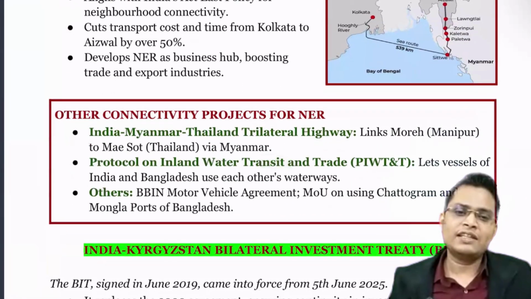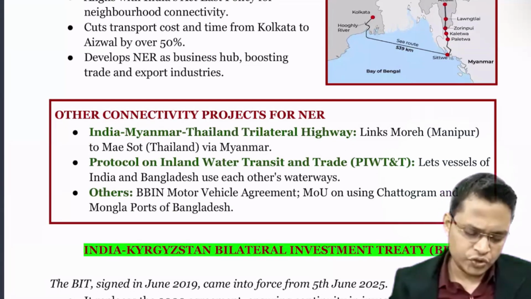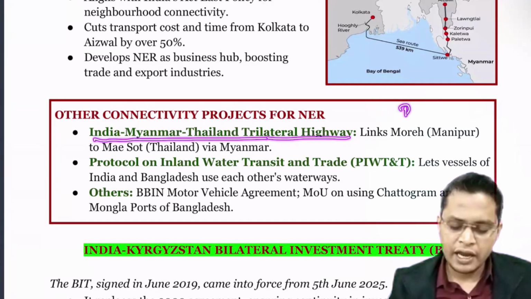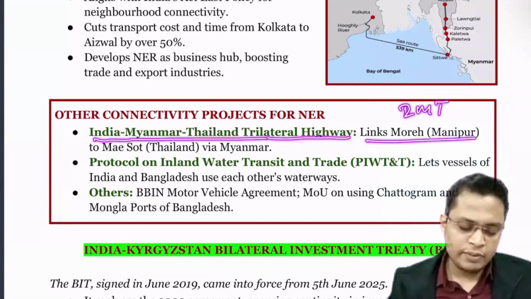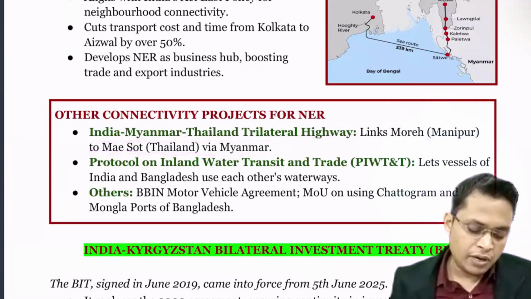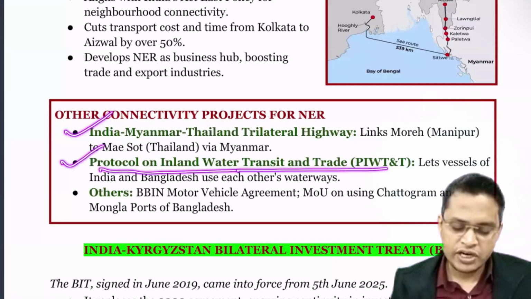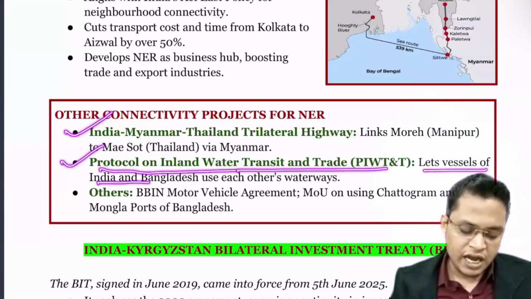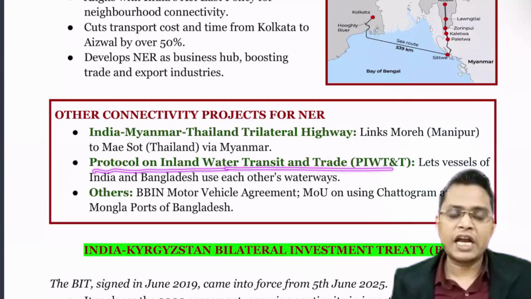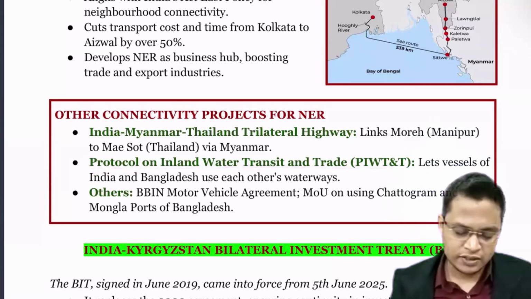So if that is the case, what are the other connectivity projects we are promoting in the northeastern region? The first one is the India Myanmar Thailand trilateral highway, called IMT. It links Moreh in Manipur to Mae Sot in Thailand via Myanmar. So you have to remember this IMT. Next is the Protocol on Inland Water Transit and Trade, which lets vessels of India and Bangladesh use each other's waterways. This can be a very good question: the Protocol on Inland Water Transit and Trade is signed between which two countries? It is India and Bangladesh.